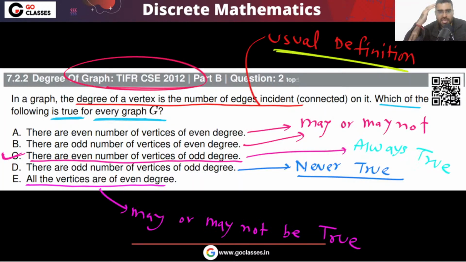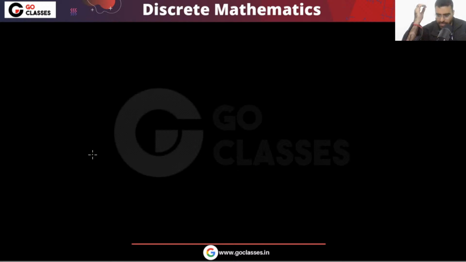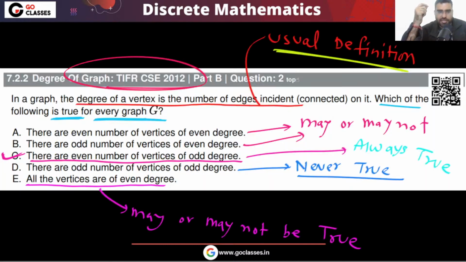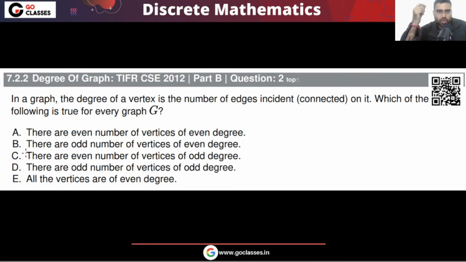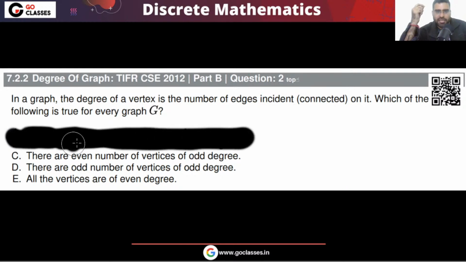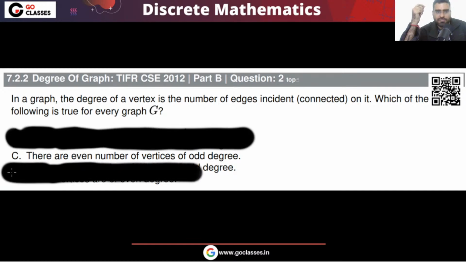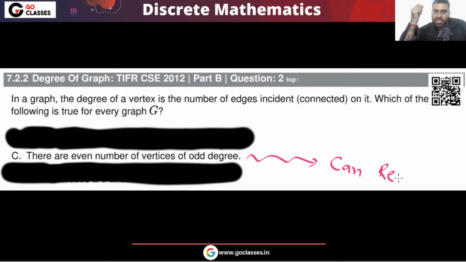See, this same statement we are saying in another way. Did you notice? Look at option number C. Forget about the remaining options. Look at option number C, and this option C we can say in another way. Correct? This same statement we can rephrase in many ways. Remember, we can rephrase this statement in many ways.